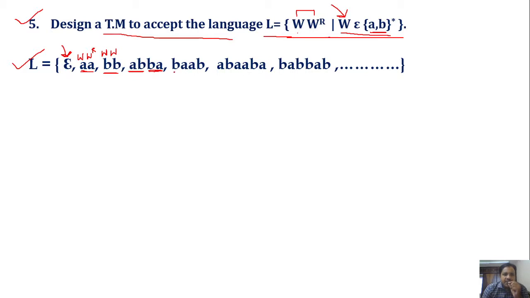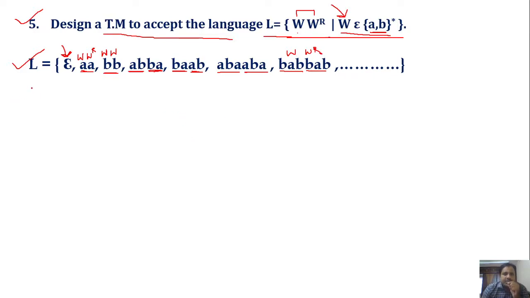Next one, I have taken the word as ba. The reverse of that word will be ab, so overall the string will be baab. Next I have taken the word as aba. The reverse of aba will be aba itself, so overall the string will be abaaba. Next one, bab. The reverse of bab will be bab, right? So by considering w followed by w power r, we can generate the set of strings that belongs to this particular language.